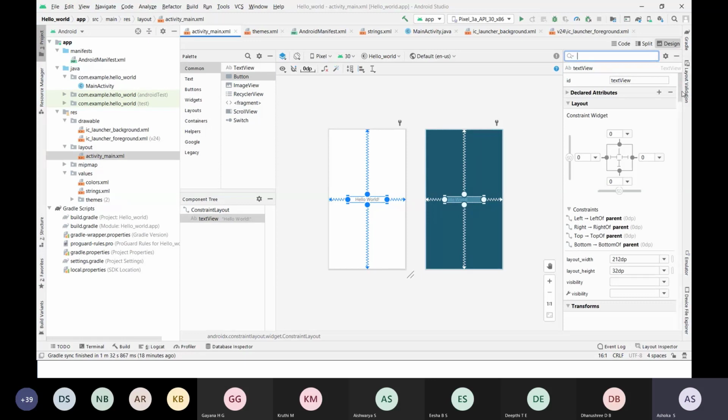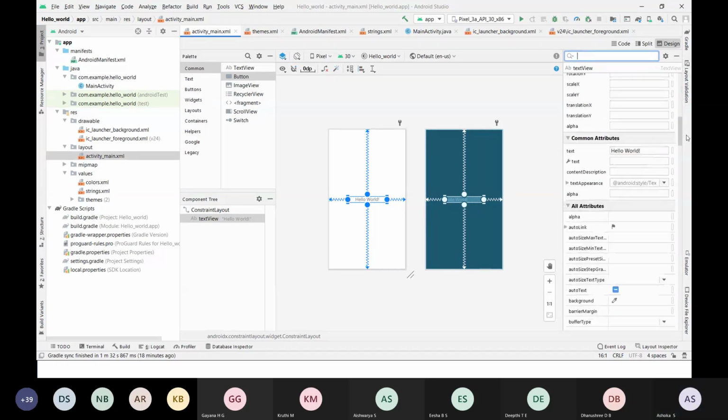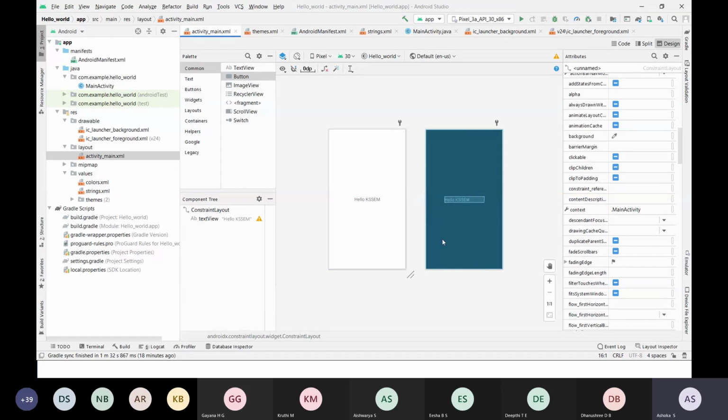So if you want to change the text, you can change it. Here the text is "Hello World", so I can change it. "Hello" is the same. You can see here, right? So the text is changed to "Hello KSSCM".